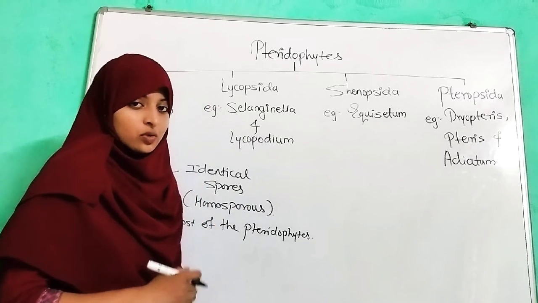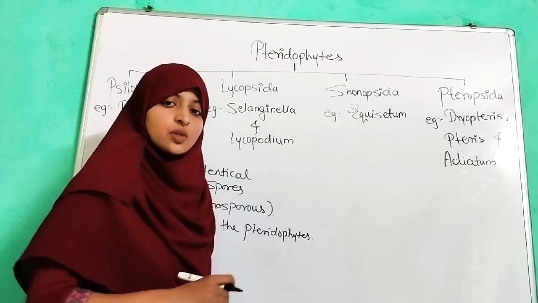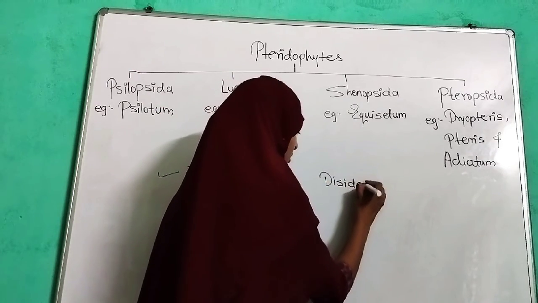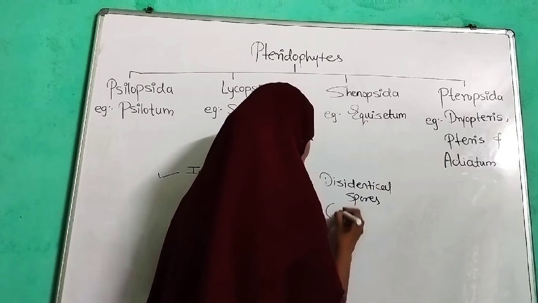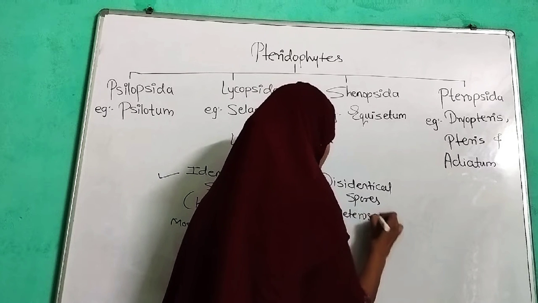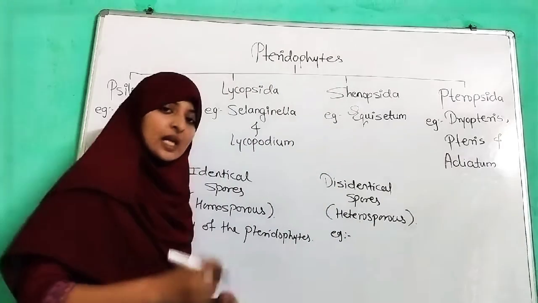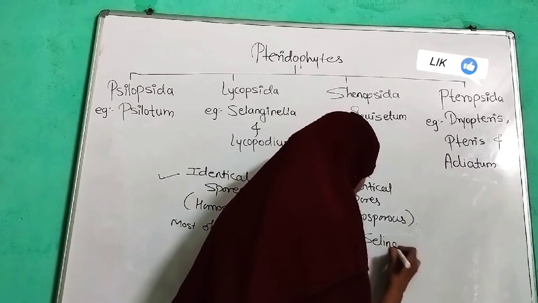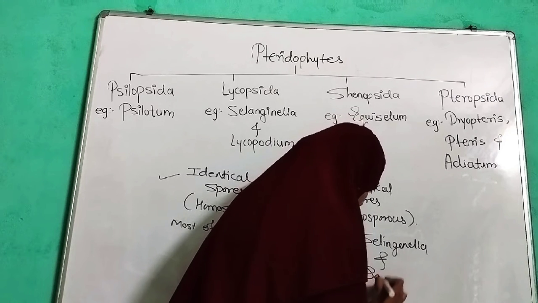And some of the organisms belonging to pteridophytes produce non-identical spores, known as heterosporous spores. So we are going to write it. These spores are called heterosporous, and they have given us some examples, that is Selaginella and Salvinia. So we are going to write Selaginella and Salvinia.